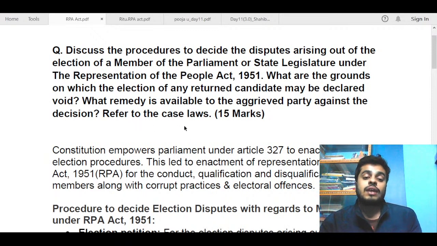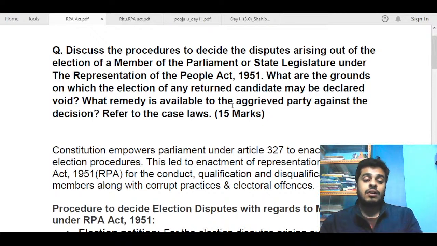Next is to refer to the case laws. This is also mentioned in the question itself. So it was necessary to mention some of the important Supreme Court cases that have been in the news, or that you remembered. You could have mentioned one in each part, or together you could have mentioned two or three cases by giving a subheading called various case laws. Either you could have mentioned them separately in a subsection, or you could have integrated the case laws along with the answer, mentioning one or two cases related to that particular issue in each part.